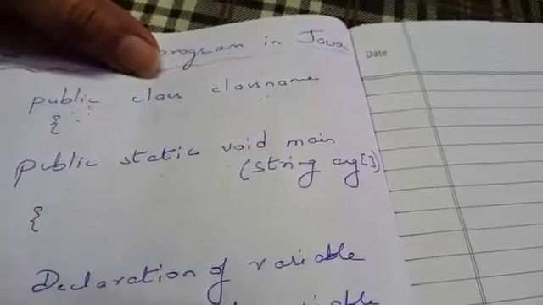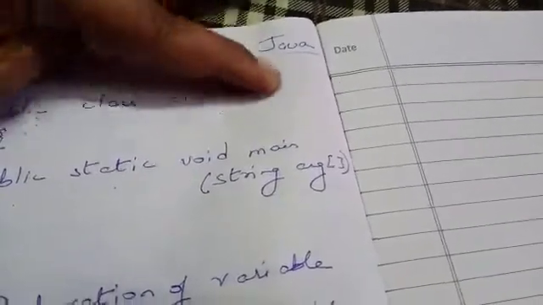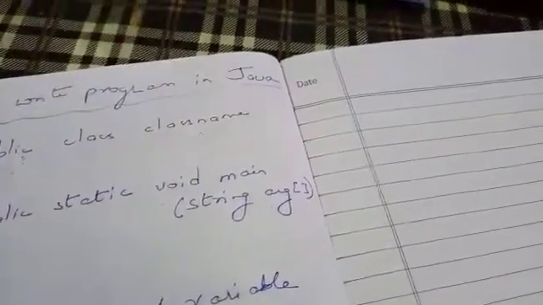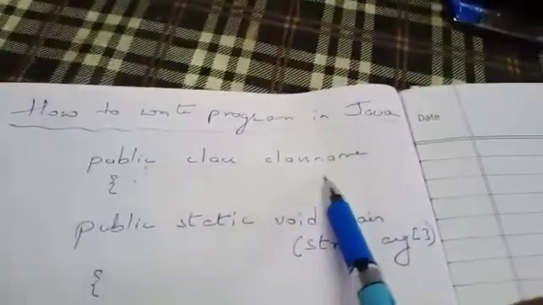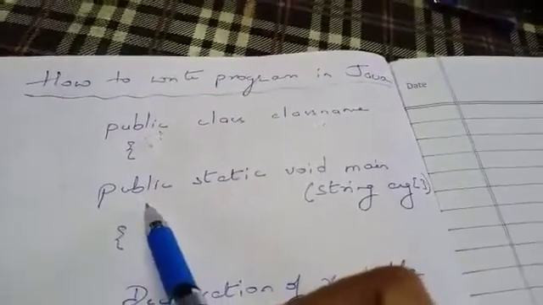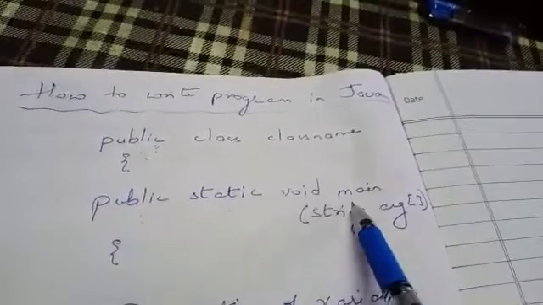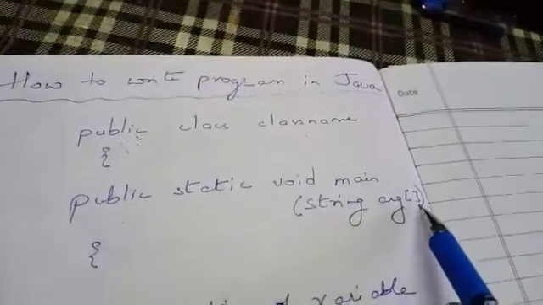Now, second, class. Class is a keyword. This keyword defines that you are creating a class. Class name means a name given to a class by which you will identify your class. Class name can be anything. It can be your name, it can be any word taken from the program, any word related to your program, or anything. Now, opening brace. Next line: public static void main, in brackets String args, then these two square brackets, then close.